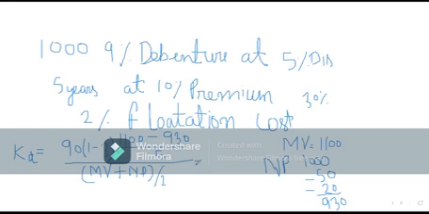So in that case, 90 into 1 minus 0.3 will be how much? 63 rupees. So 63 rupees is the actual payment, because 30% is the tax rate.